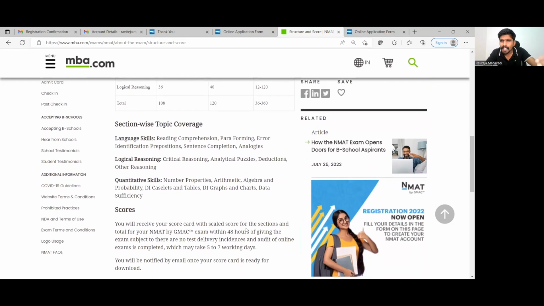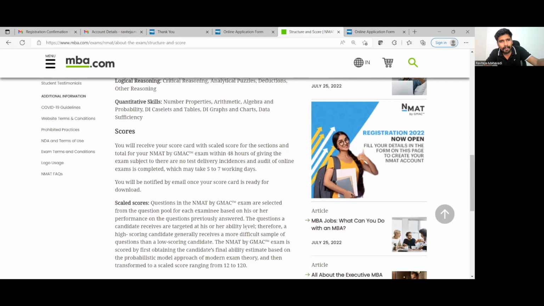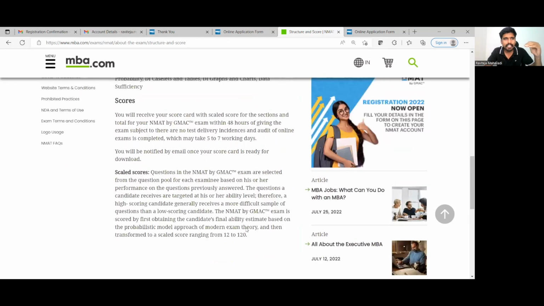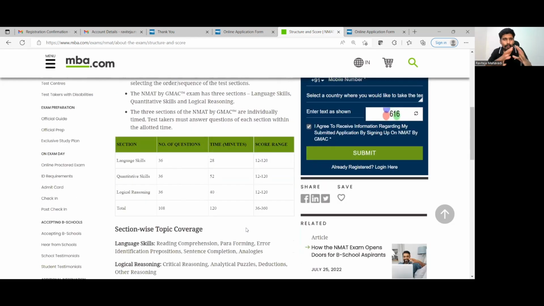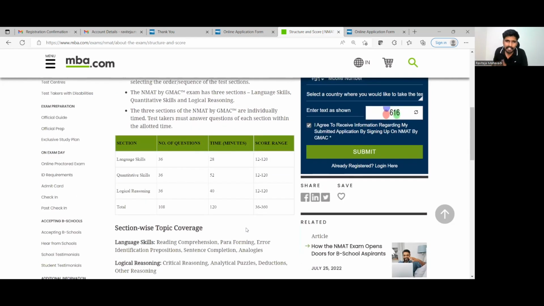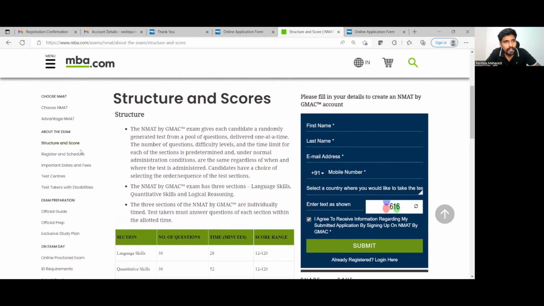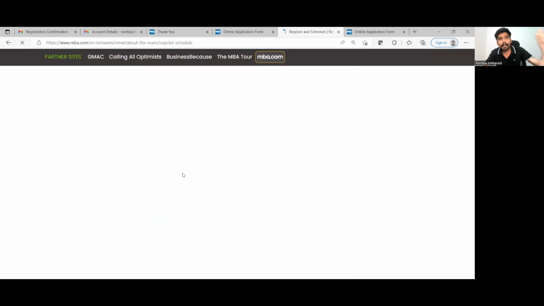Now, what are the different types of section-wise topic coverage? I think this is more than self-explanatory. You may very well visit the site and check for yourself what the syllabus is going to be. Over and above CAT, in NMAT you will find there are particular types of questions, especially in logical reasoning and verbal logic, that are present in NMAT but not present in CAT, right?